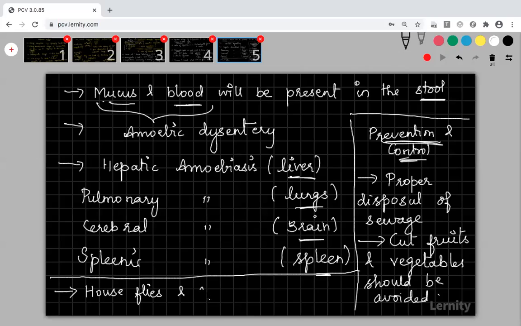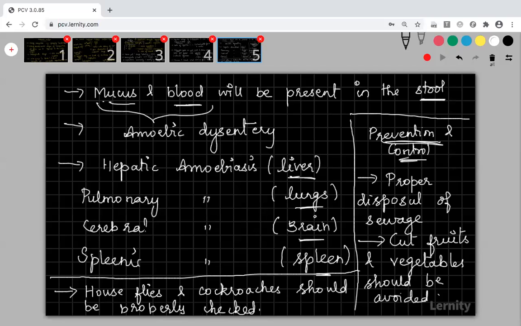So houseflies and cockroaches should be properly checked in our houses. They should not be allowed to contaminate our food. Houseflies and cockroaches should not be present in the houses. Right, so these are the prevention and control methods.